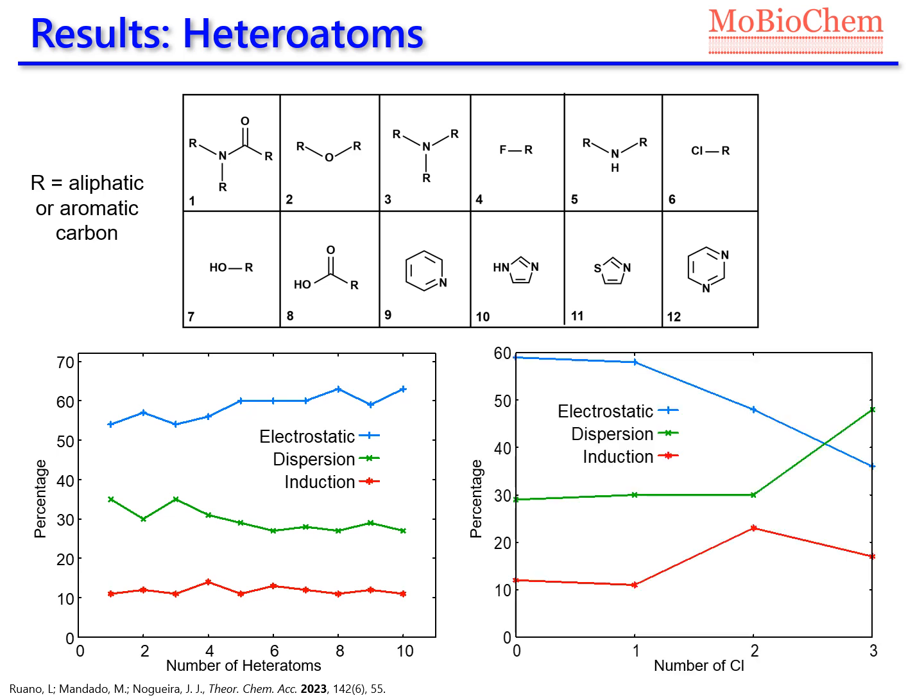In this other case, only considering chlorine atoms, it is observed that when the number of chlorine atoms increases, the electrostatic term decreases, and the dispersion and induction contributions increase, the opposite of the previous case. Therefore, the nature and the number of heteroatoms present in the drug determine the importance of the different energetic contributions that control the interaction energy between the drug and the amino acid.